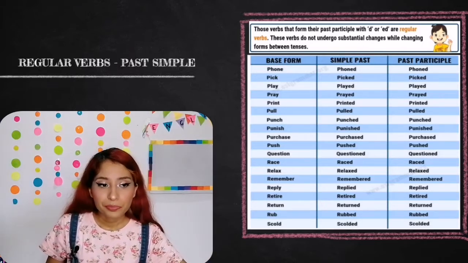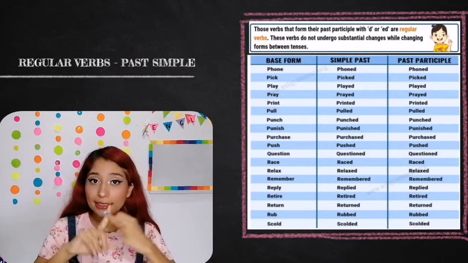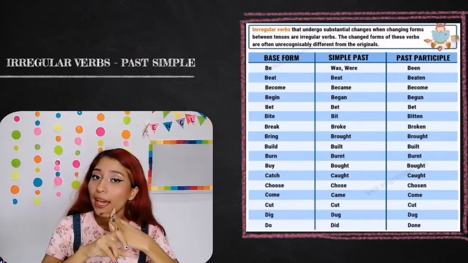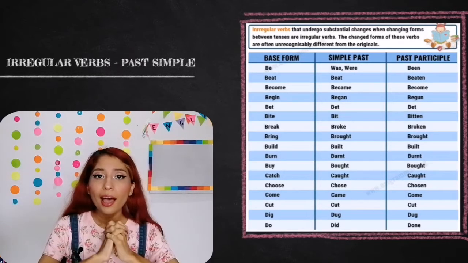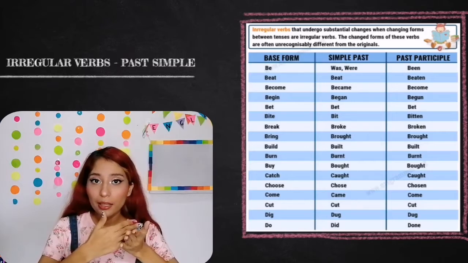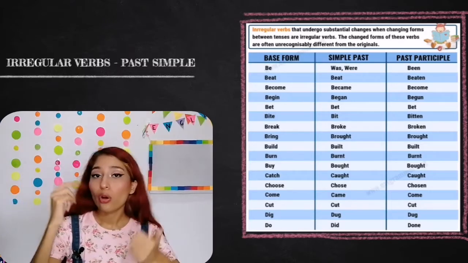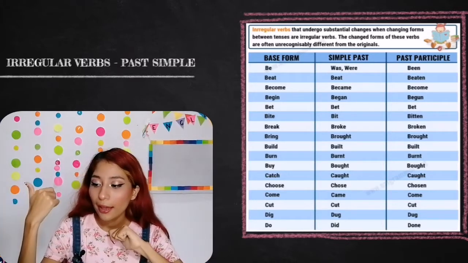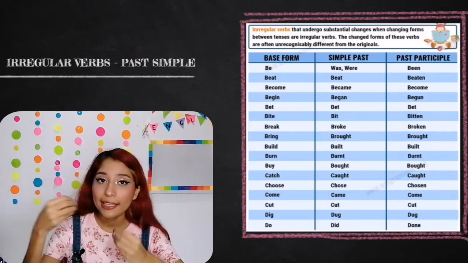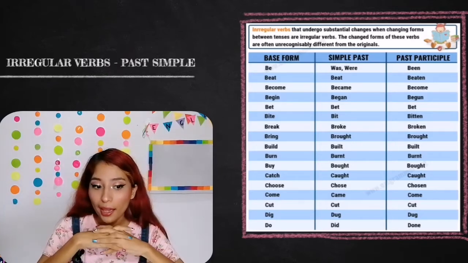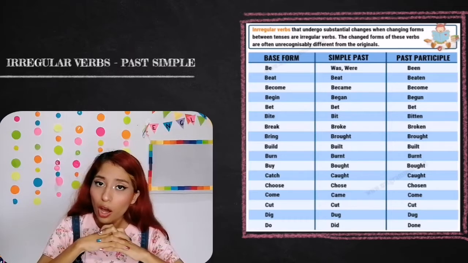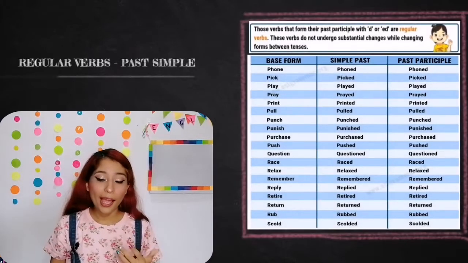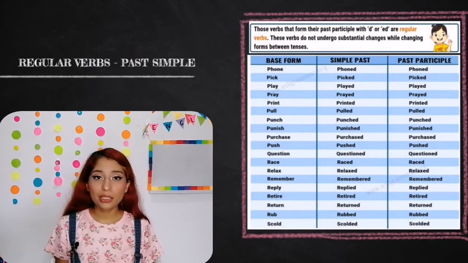For example, sing, sang. Another example would be become, became. One of the most popular is be, was or were. Go, went. Do, did. Break, broke. Eat, ate. What other? Come, came. There are different types. But right now I'm going to show you two charts so we can review this topic.